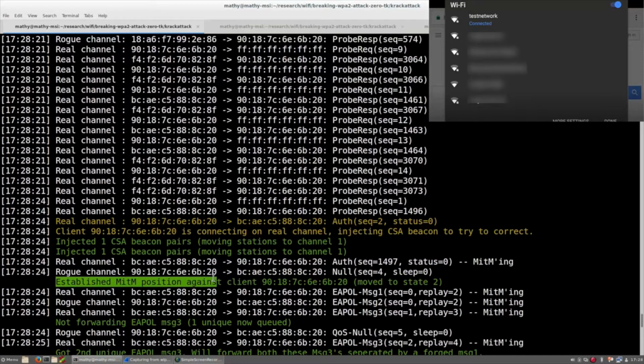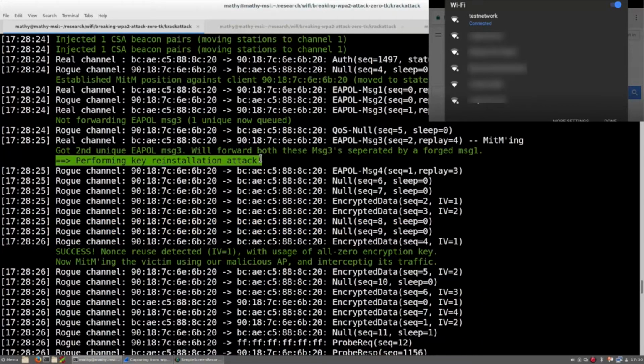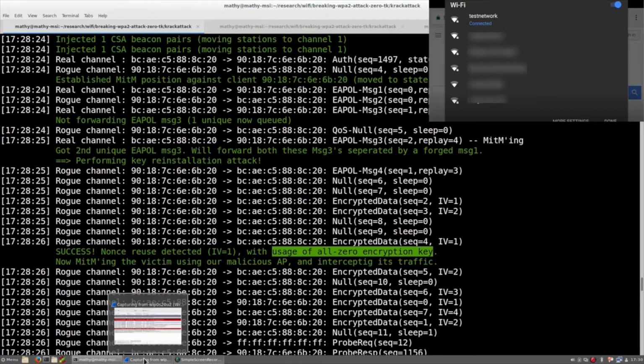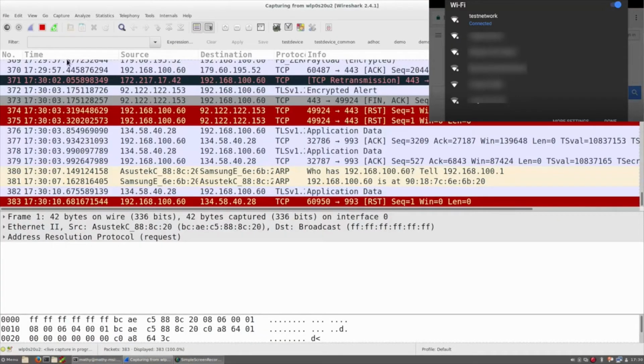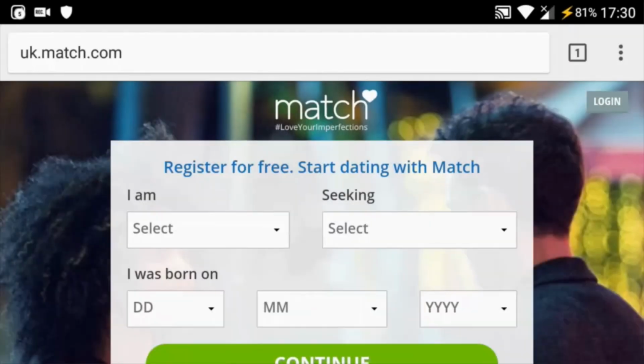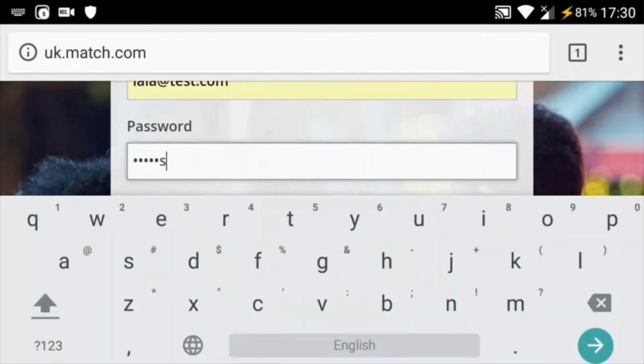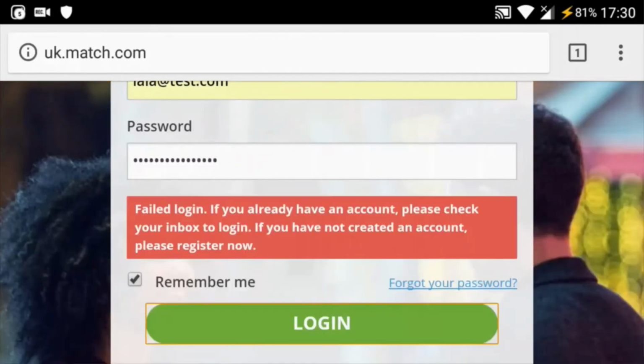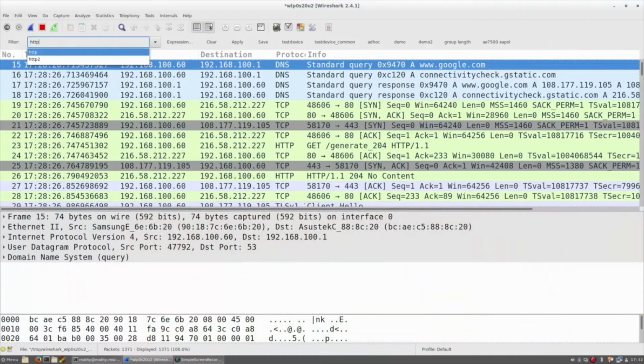By tricking the device to connect to the malicious network, we've obtained a man-in-the-middle position, allowing us to carry out the KRACK attack, attacking the four-way handshake of the WPA2 protocol. Attacking the third message of the handshake, we force the device to install an all-zero encryption key, which allows us to see all the data transmitted, decrypted. As you can see, this website doesn't have HTTPS in the URL, which means that the information submitted to the page is vulnerable. Now, as a user logged into this website, their login credentials were decrypted by the hacker.